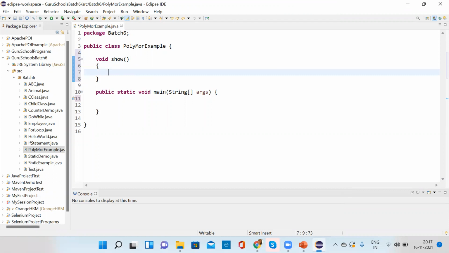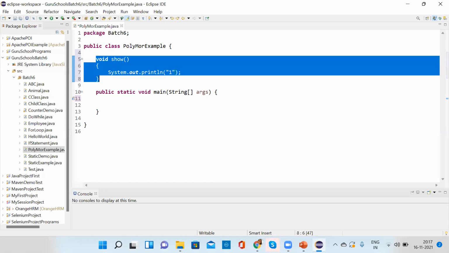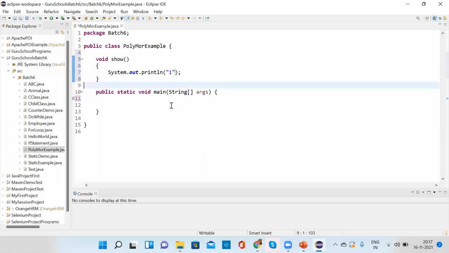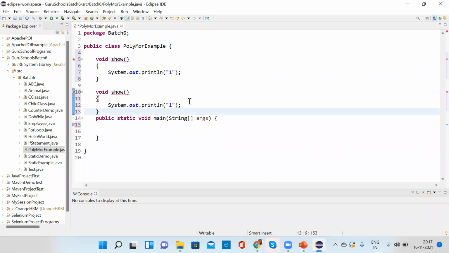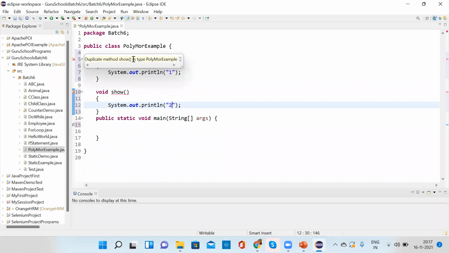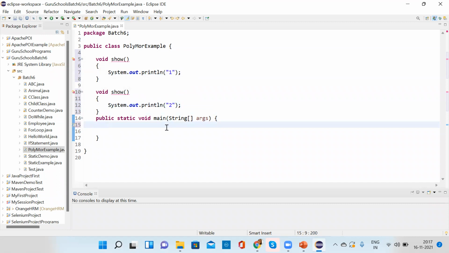Suppose it is showing 1. Okay, and I create one more method which is showing 2. So it will not allow me. Why? Because two same methods are not allowed, and the compiler will say that duplicate method show is in type polymorphism is not allowed. Okay, so what will happen?